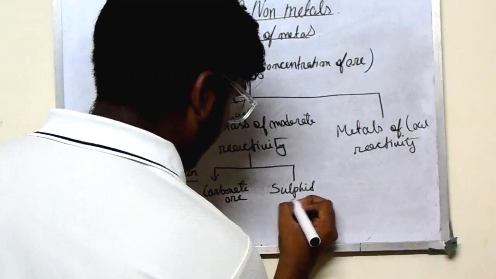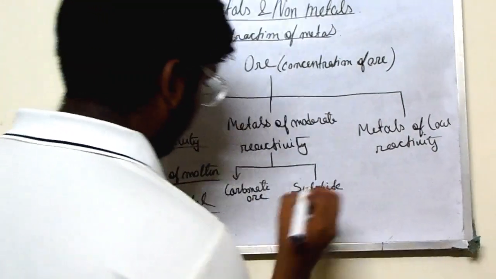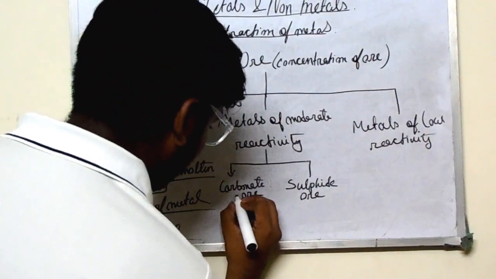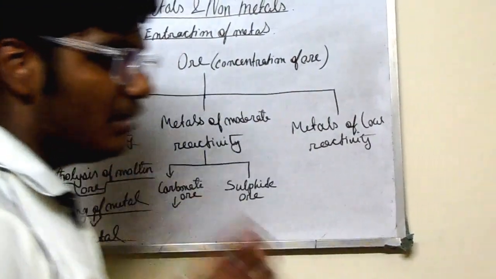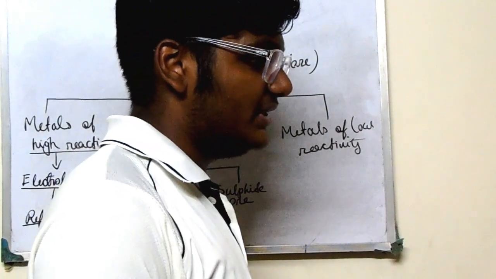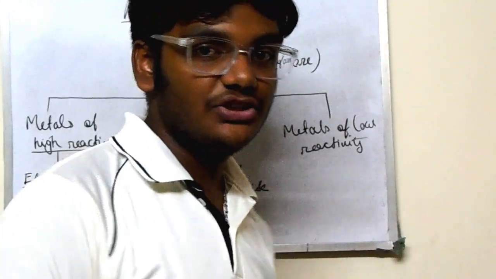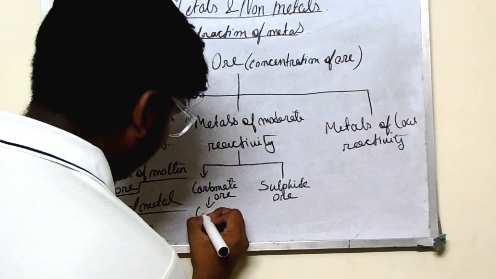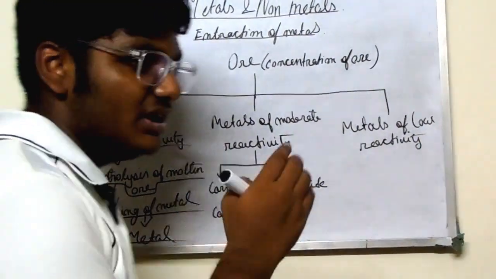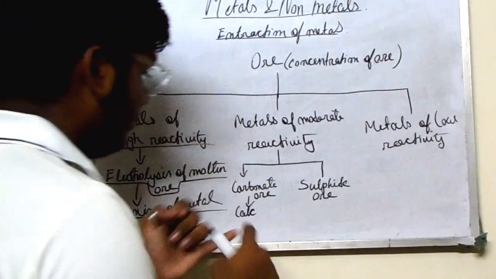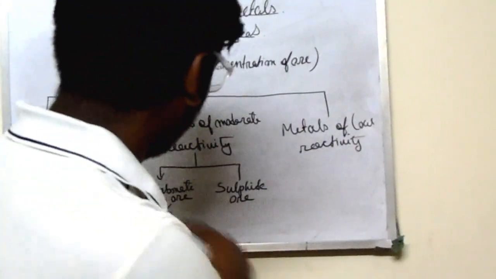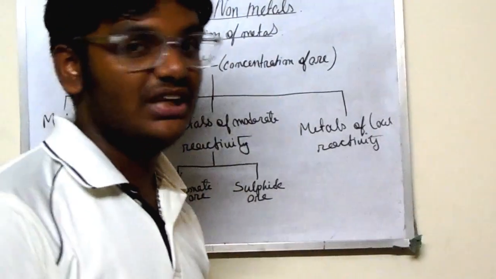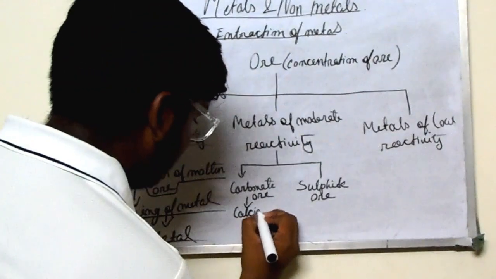For the carbonate ore, for metals which contain carbon in their ores, the second process will be calcination. From carbon it comes to carbonate ore, from carbonate ore it comes to calcination. Remember by using the names.